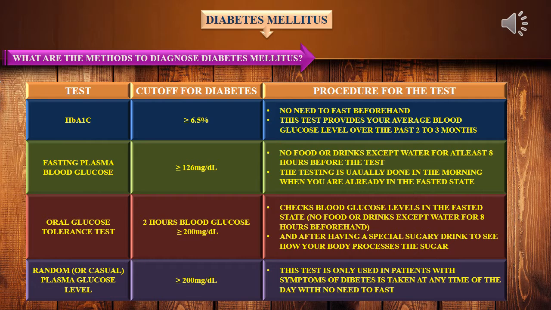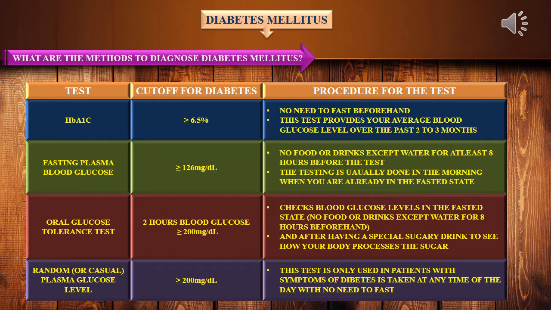HbA1c is done and the results will tell whether you have had diabetes mellitus for the past 2 to 3 months. This is the common test nowadays to detect diabetes mellitus, whether the patient has had it from 3 months earlier. Then the second test is fasting. How long do we need to fast? At least 8 hours. Then oral GTT, an oral glucose solution is taken to analyze how it is utilized by the body. After 2 hours the test is done.